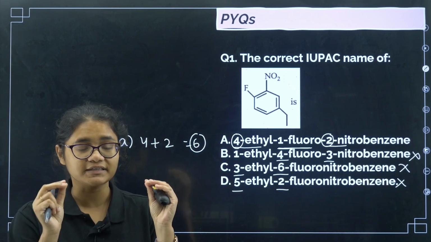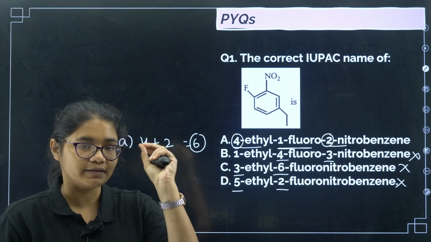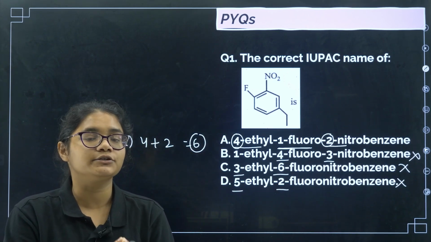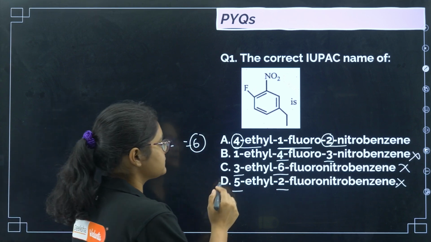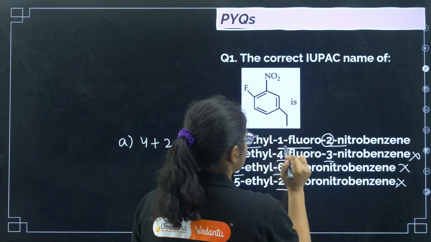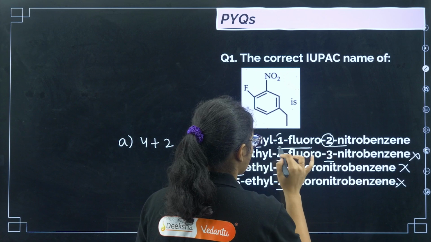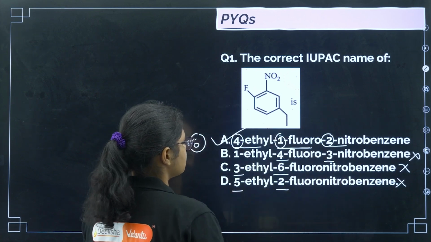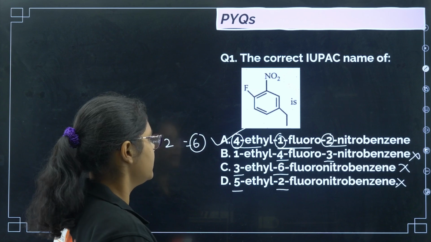The substituents should be arranged in such a way that the addition of the carbon numbers on which the substituents are present should be the least number. Okay. So that is why the correct answer is 4-ethyl-1-fluoro-2-nitrobenzene. Now 1 we are not counting because in none of the options 1 is given. Okay. The correct answer for this question is option number A.